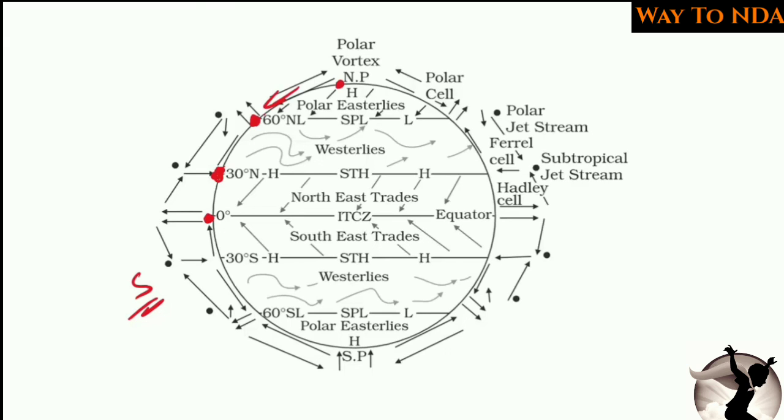Here you need to remember the names: the Hadley cell, which is between 30° north and 0°; the Ferrel cell, which is between 30° and 60°; and the polar cell, which is between the pole and 60 degrees. It is the same in the southern hemisphere also. You will find the Hadley cell here, the Ferrel cell here and the polar cell here. So this is all about the weather system.